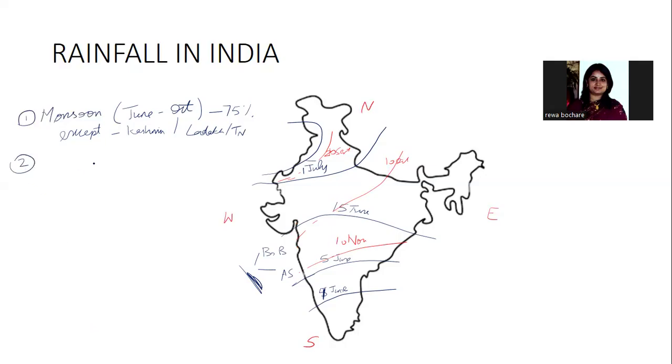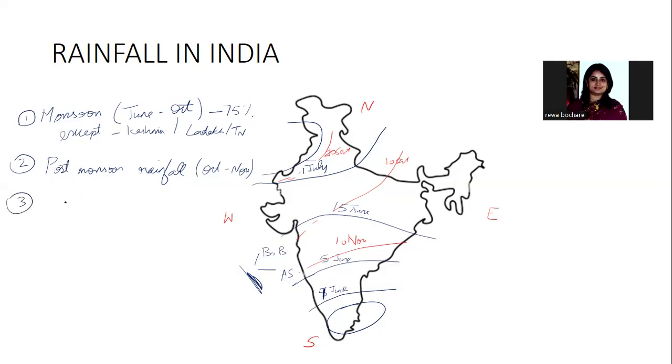Then after we speak of the common monsoon period, there are other types of rainfall. Next common type is the post-monsoon rainfall, just after monsoon. So two major months, October and November, receive the post-monsoon rainfall. And light rain is caused in southeast parts of the southern peninsula. So in these parts, post-monsoon rainfall is received.